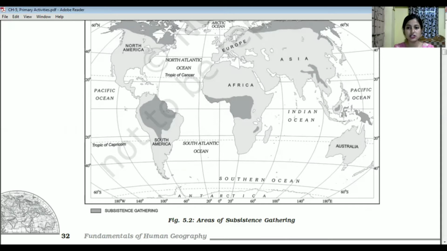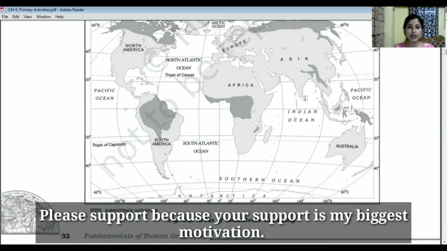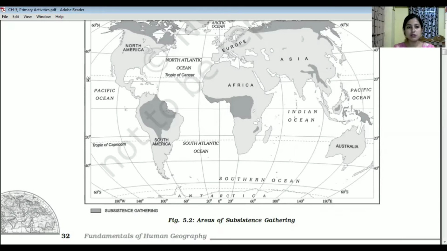It's all these patches which are given over here. These are the regions which fall under low latitude. Low latitude means you can see that this middle line, this latitude, denotes 0 degree, the equatorial line, up to 30 degree latitude. Here you can see this is 20 and this is 40 degree latitude, so in between these there is 30 degree latitude.